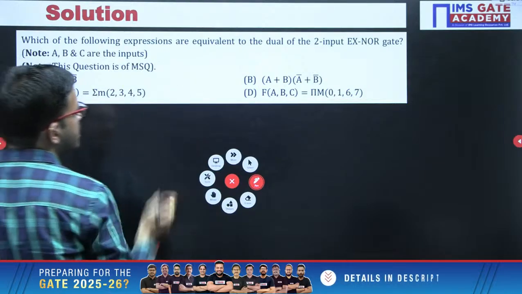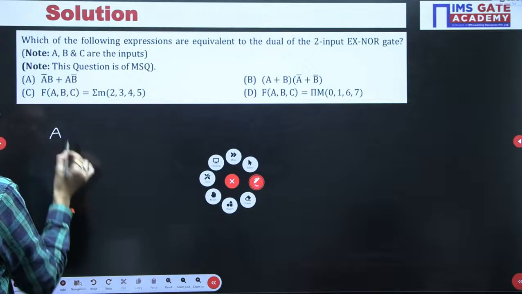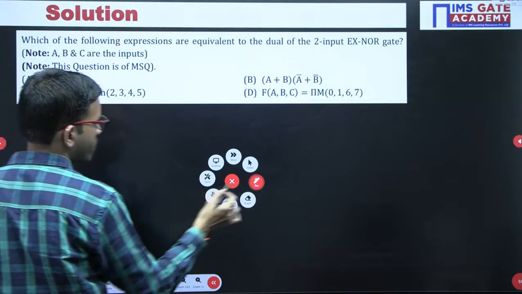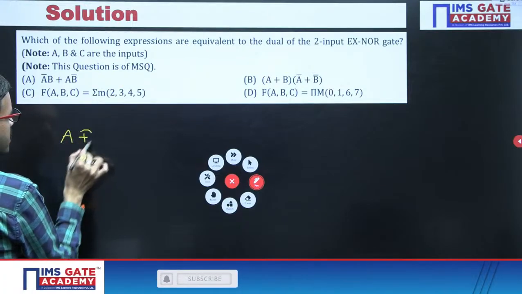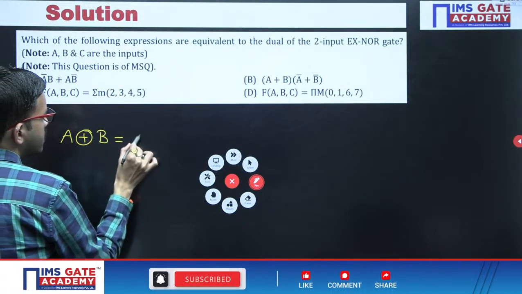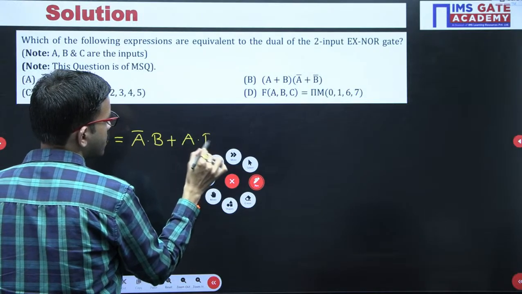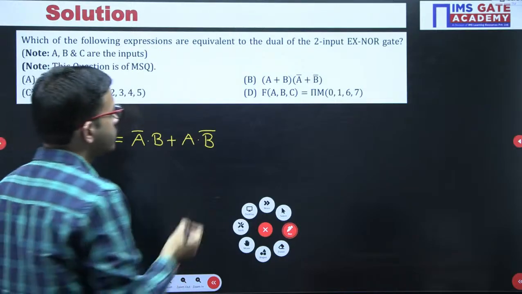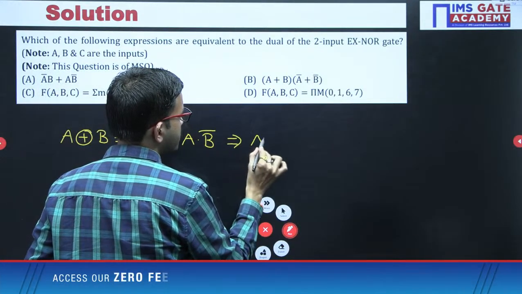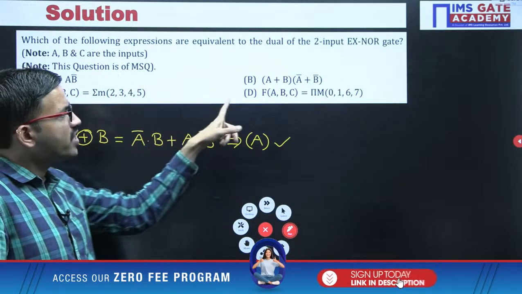So in this question, since they are asking for the dual of a 2 input XNOR gate, that is nothing but A XOR B. A XOR B we can write as A bar B plus A B bar. That is there in option A. So as of now, option A is correct. Then regarding option B, you have it in POS.